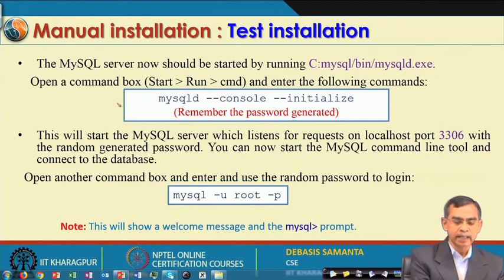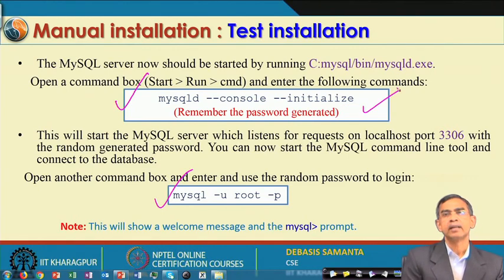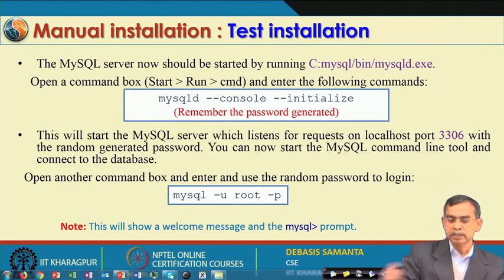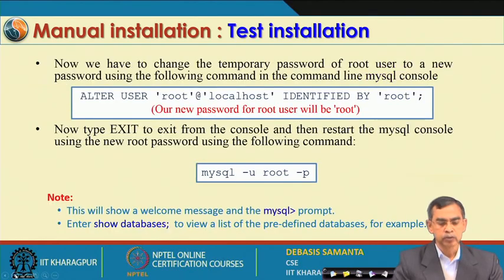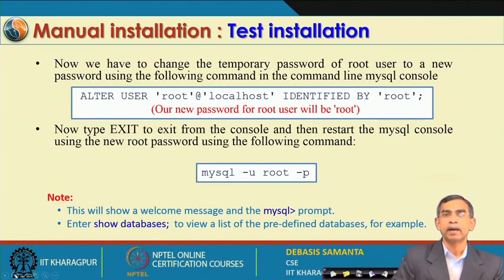So, these are the things that you should do. First of all, the ini file, and then you have to run the SQL server the first time, and then change the password there. Once you do these things, your next step is to set the class path, so that you can run this program from any other directory.